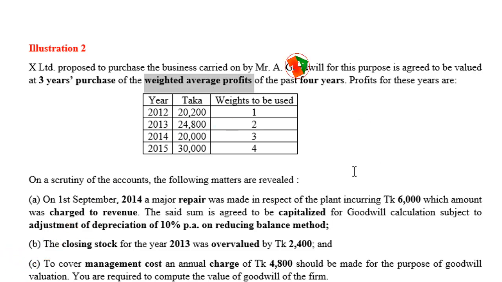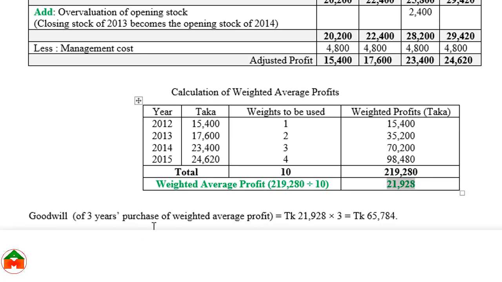With this weighted average profit, we will multiply by 3 to get the valuation of goodwill. If we multiply this weighted average profit by 3, we get the goodwill of 3 years' purchase of weighted average profit. So ultimately, the goodwill is 65,784. This is the weighted average profit, and this is the 3 years' weighted average goodwill. Thank you.